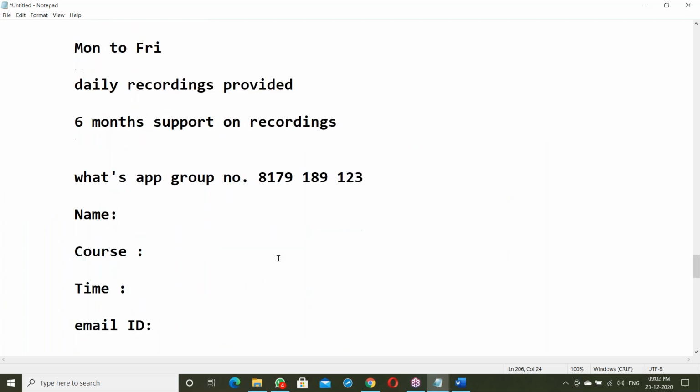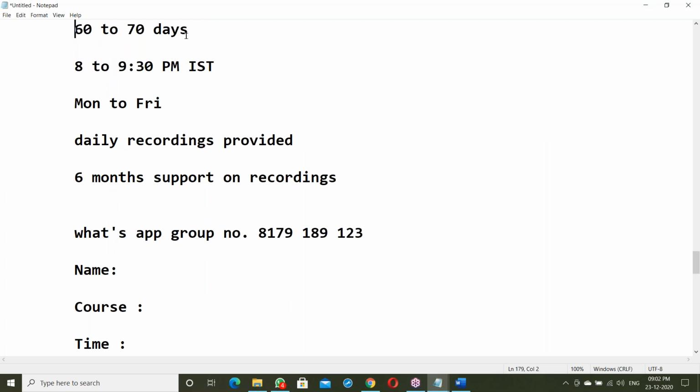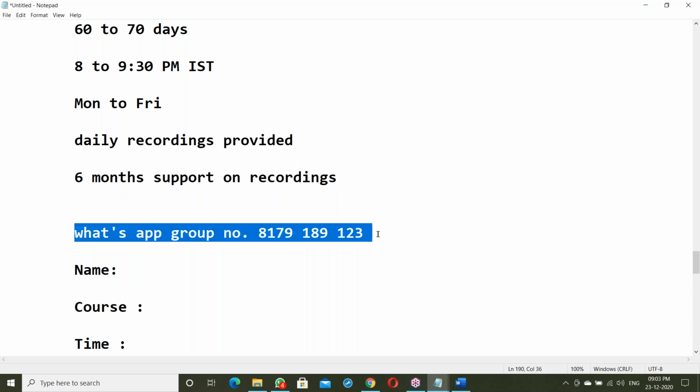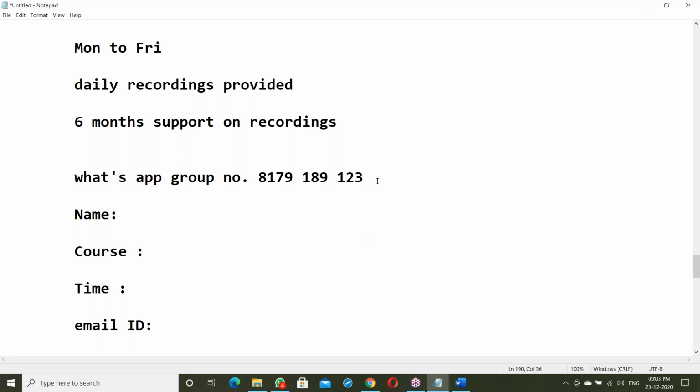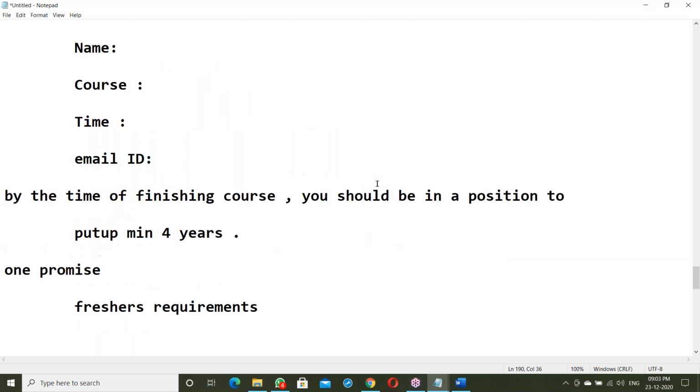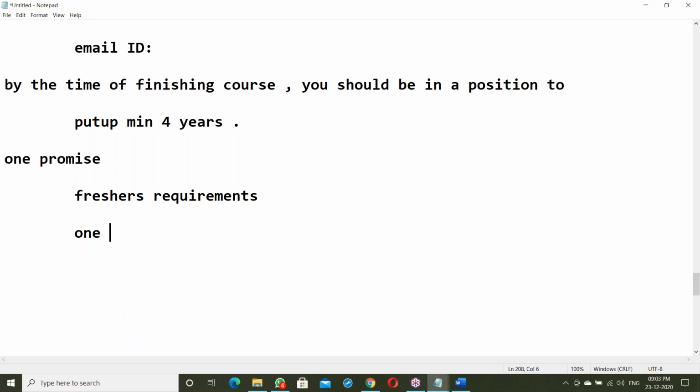So these are the promises. Your batch is 60 to 70 days, 8 to 9:30 p.m. IST, Monday to Friday, with daily recordings provided and 6 months support on recordings. Next, this is the WhatsApp group. Once you are a member of this group, I'll give 1 year of support for doubts and everything. 1 year technical support.